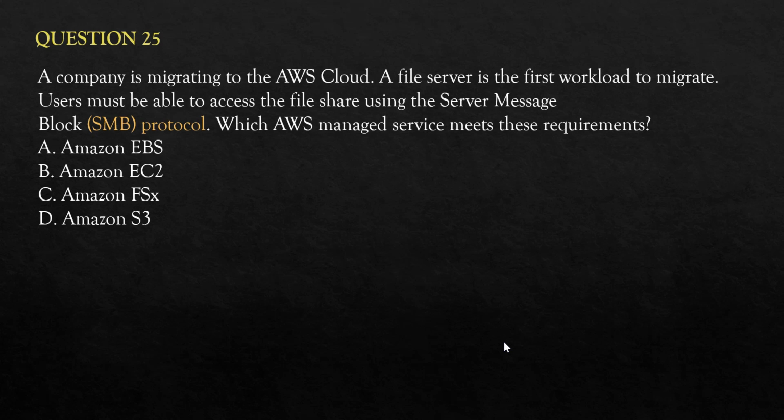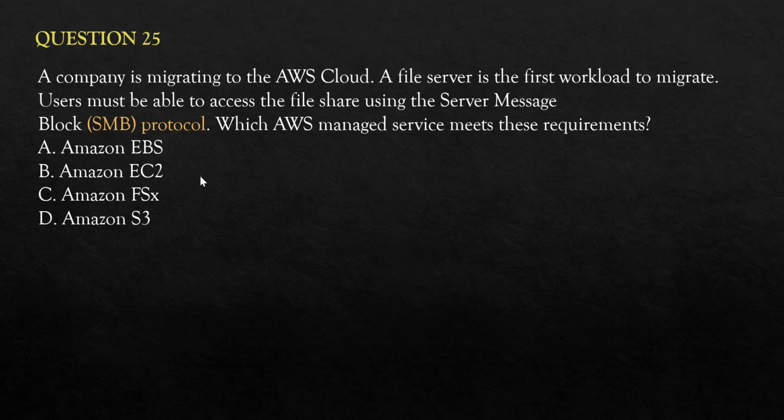So this question is saying that a file server needs to be migrated and it is following the SMB protocol. So whenever we think about SMB, it is Windows based.